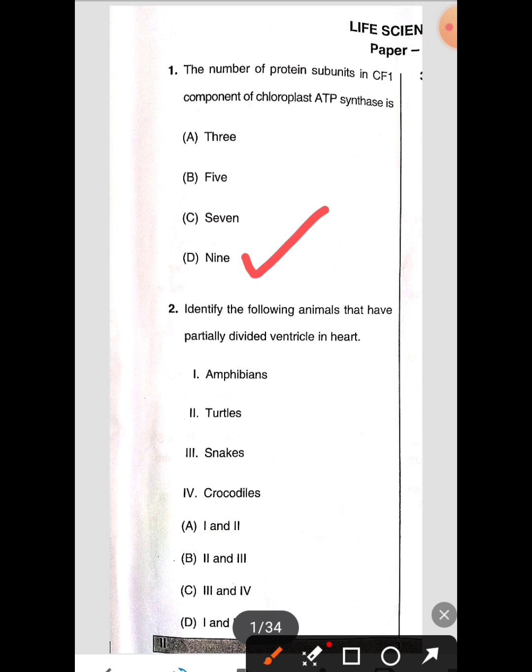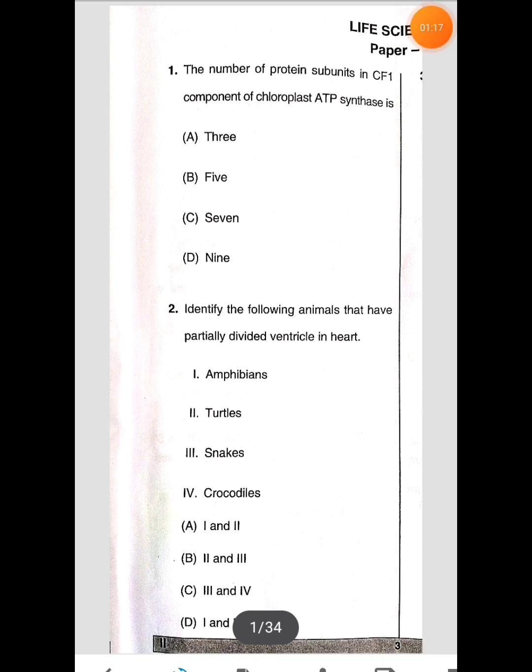Identify the following animals that have partially divided ventricle in heart. The options are given: amphibians, turtles, snakes, crocodiles. So these are the 4 statements. Among them you have to pick any 2 correct statements. The options are 1 and 2, 2 and 3, 3 and 4, 1 and 4. So let's see the correct option.